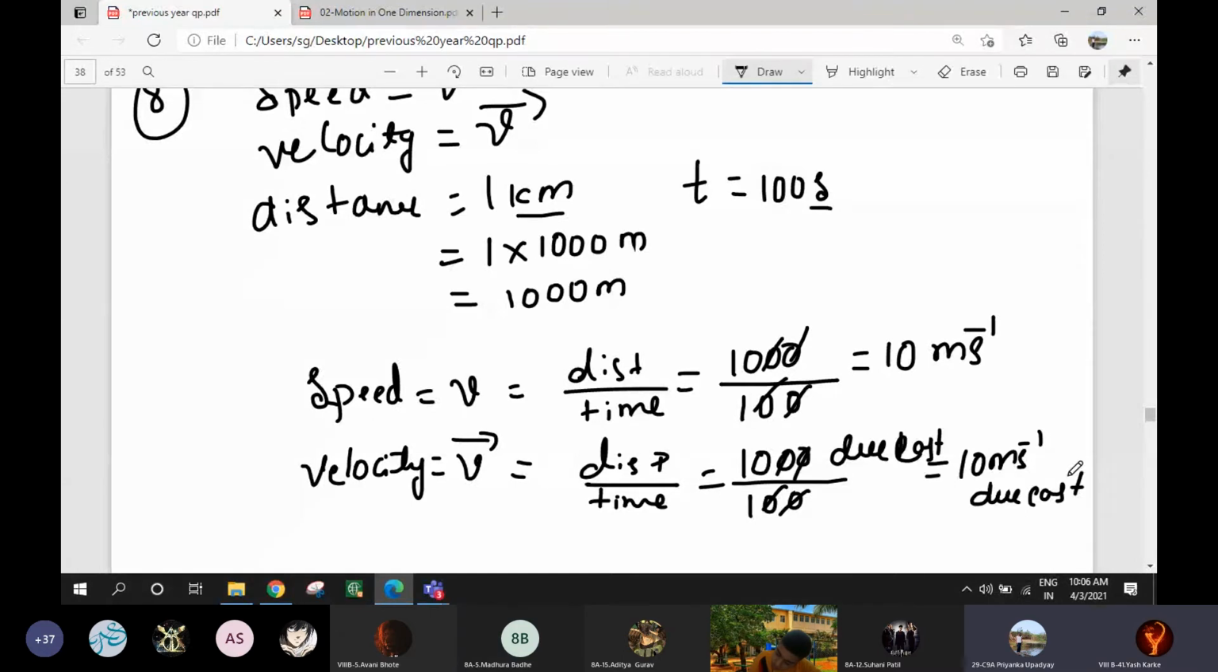Miss, I have a doubt. What is the meaning of due east? Towards east. And miss, that is necessary in velocity? Yes. In speed, if we don't write it, it is okay, because speed doesn't have direction. Just write speed. But for velocity, you must mention it. And in the previous question the velocity was 0. So what to write? Just write velocity is 0. If it is 0, no need to mention direction.